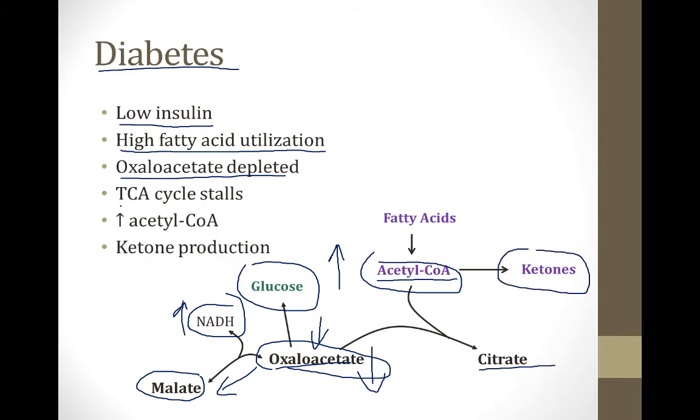I've summarized this for you here on the slide. The TCA cycle stalls, there are high levels of acetyl-CoA, and ketone production can occur. This is a big problem when diabetics get an infection and their insulin requirements rise, or if they skip dosages of their insulin. In both of those situations, they can have relatively low levels of insulin, and thus they can get high levels of ketones in their plasma, which can make them acidotic. This is a condition called diabetic ketoacidosis.